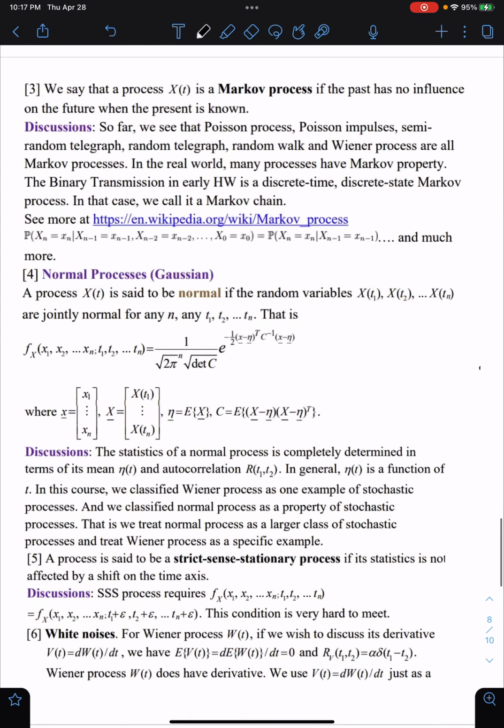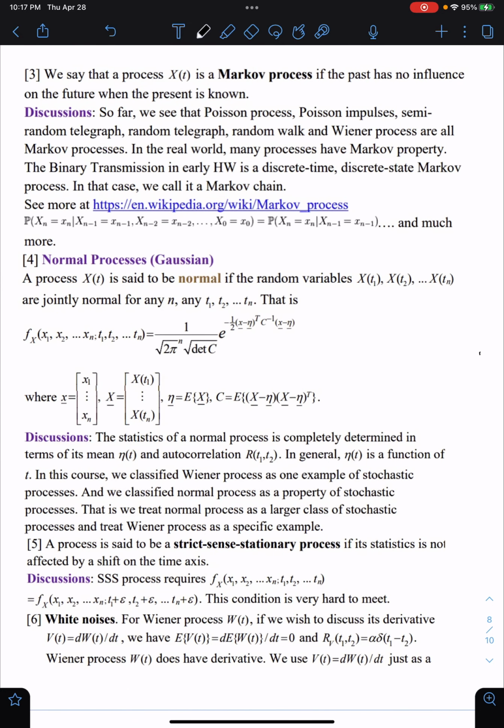Next, we are going to discuss the normal process, which is also called Gaussian. A process X(t) is said to be normal if the random variables X(t1), X(t2), to X(tn) are jointly normal for any n and any t1 to tn. We can write the probability density function like this.